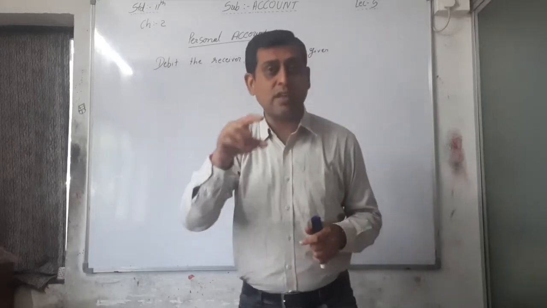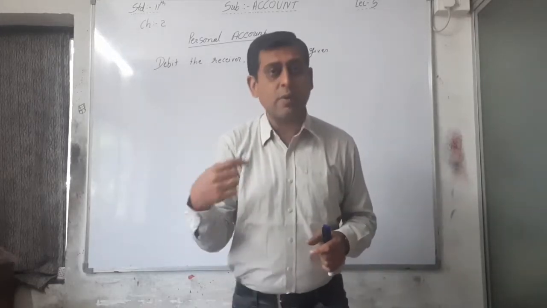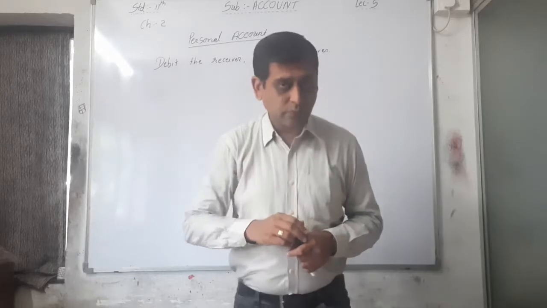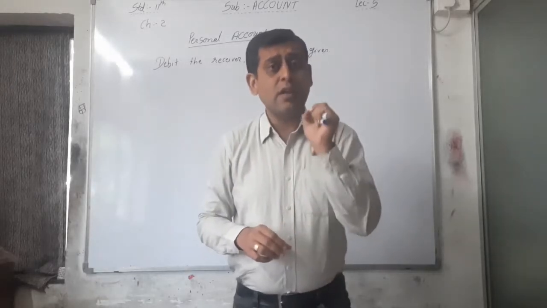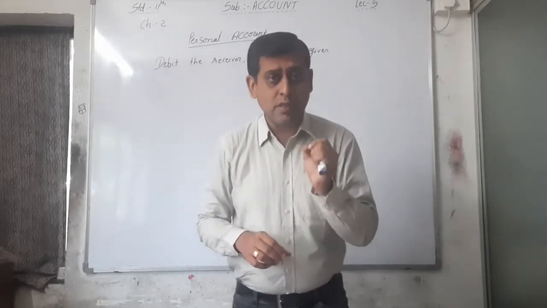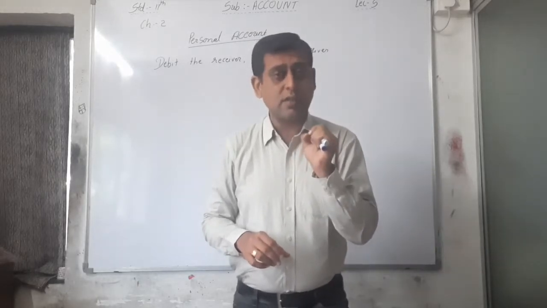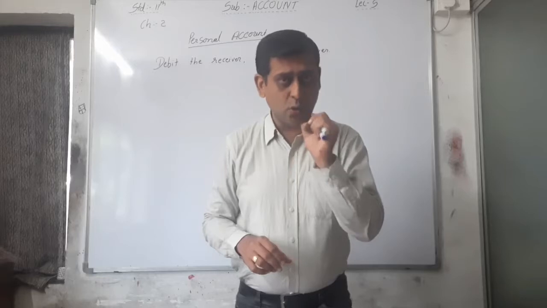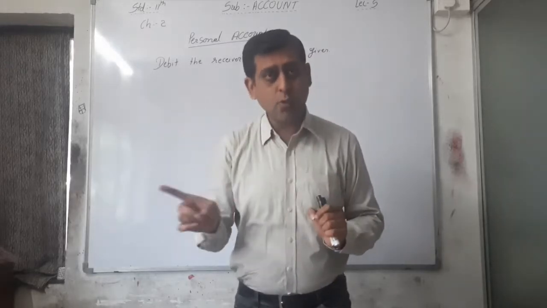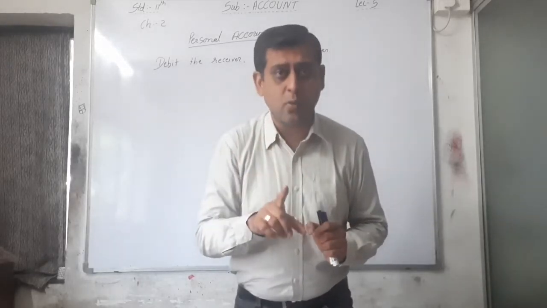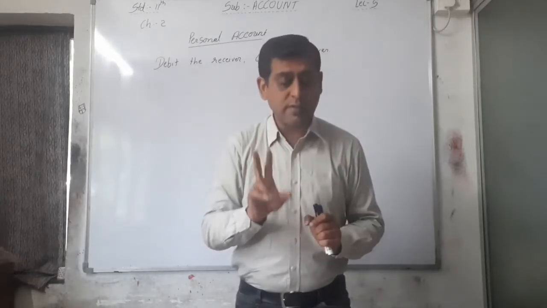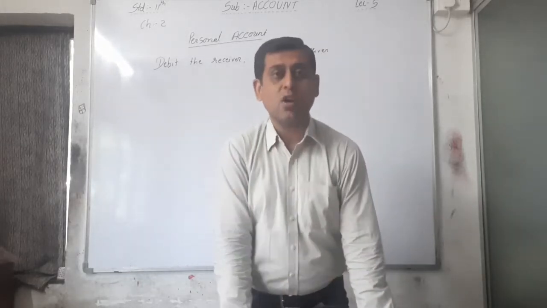See the answer and explanation on page number 43. First, you have to write it in your example book. You don't have to write the question, that is illustration number 7, but you have to write the answer of the 7th question in your example book, and the answer of the first transaction.